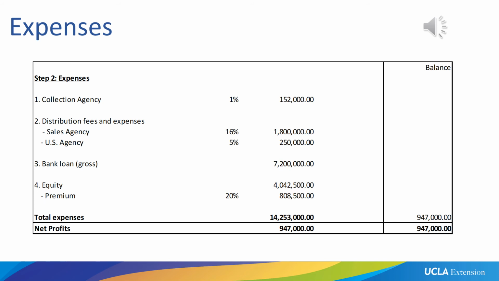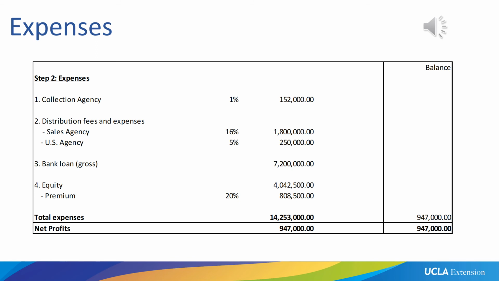And what hit the collection account was the total gross distribution revenue of $15,200,000. 1% of that is $152,000. Next, we're paying our distribution fees and expenses. The sales agent sold the international rights, which were $11,250,000. And for that, it gets a 16% fee, 15% distribution fee, 1% distribution expenses, so it's 16%. That is $1,800,000. The U.S. agency who sold the U.S. rights charges us 5% for that, and 5% of $5 million is $250,000.